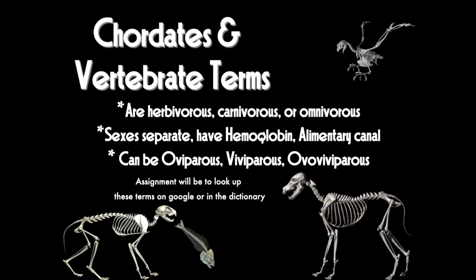Then we have 3 terms: oviparous, viviparous, and ovoviviparous. Oviparous, and one of the key parts of the word is "ovo", think of it as an egg. So oviparous animals lay eggs. That would be such as chickens, birds, all different types of birds.